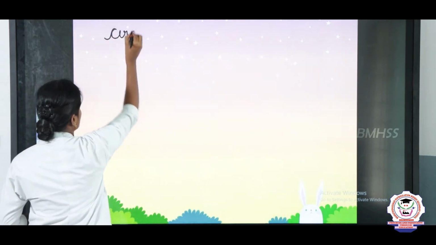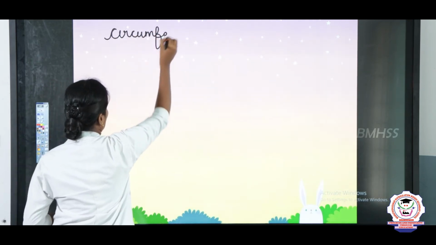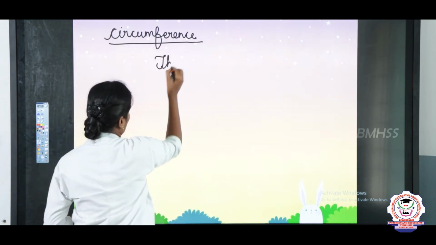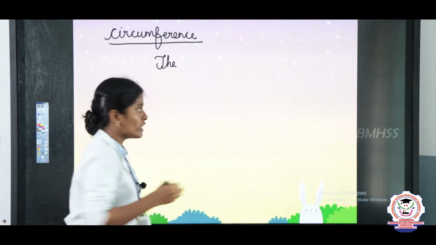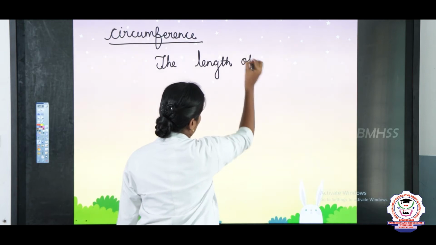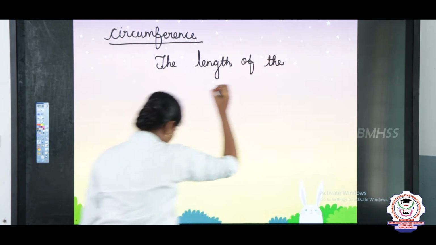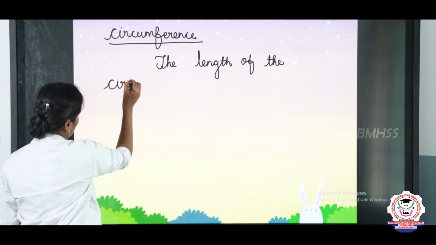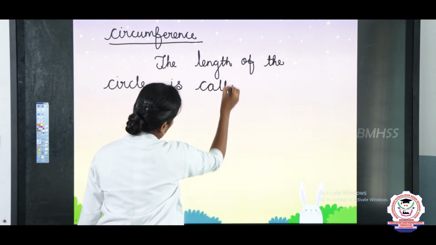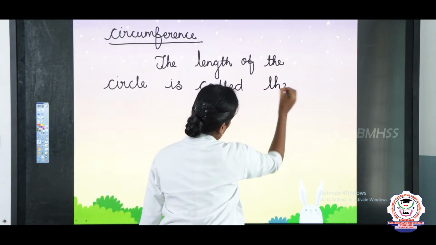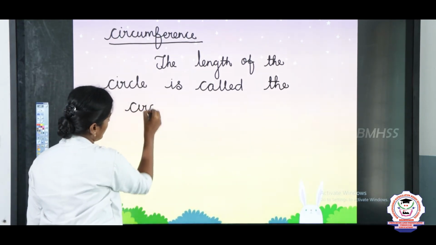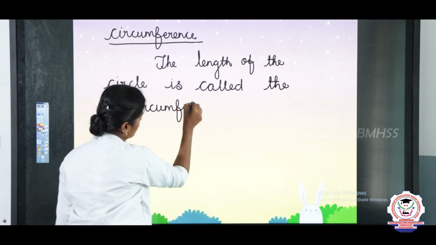Circumference, C-I-R-C-U-M-F-E-R-E-N-C-E. Circumference means the length of the circle is called the circumference. So full length find panradhu dhaan enna-nnu paartheenga-nna circumference.